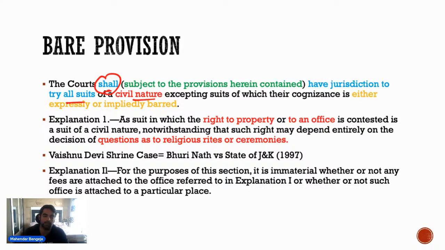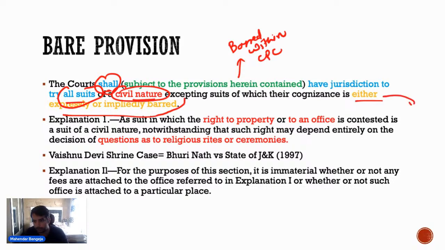You are giving that civil courts have jurisdiction to try all suits of civil nature, except suits which are barred within CPC and which are barred outside CPC. So courts shall have jurisdiction to try all suits of civil nature, except the suits of which cognizance is either expressly or impliedly barred. So basically bar within CPC or bar outside CPC.